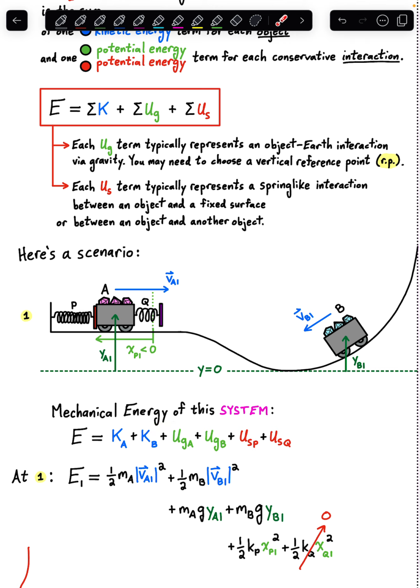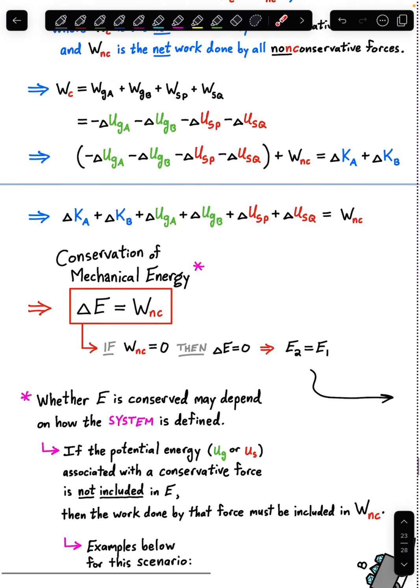But what if we had made a different choice? What if we didn't include absolutely everything? What if we excluded some objects or interactions? What would our equation look like then? What would be the consequences? Let's find out.